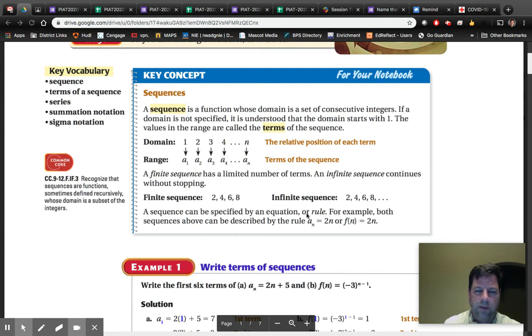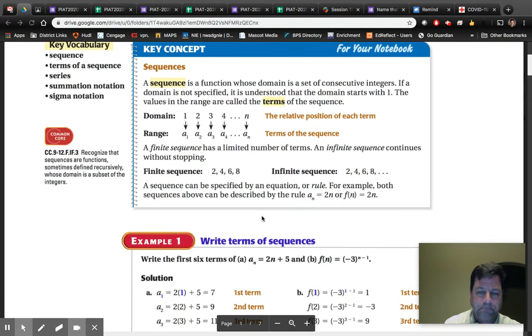A sequence can be specified by an equation or a rule. I'll use either one of those terminologies. I kind of like a rule better than I do equation. What rule do we need in order to get this value, or what equation do we need? So I'm going to input a 1 and I'm going to output some value. So when I input 1 into my equation, I better get this. When I input 2 into the equation, I better get this. When I input 3 into the rule, I better get this. Okay?